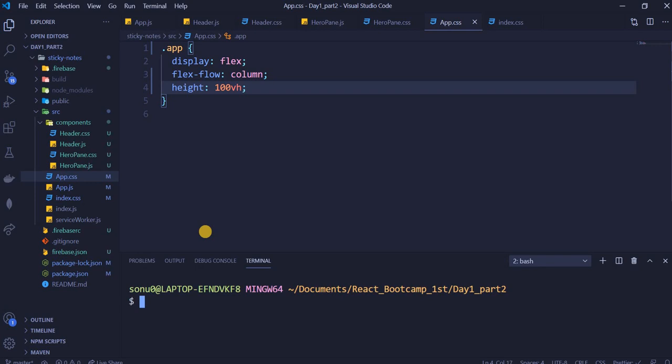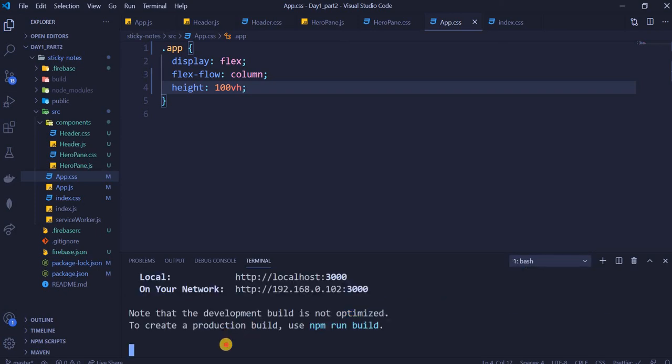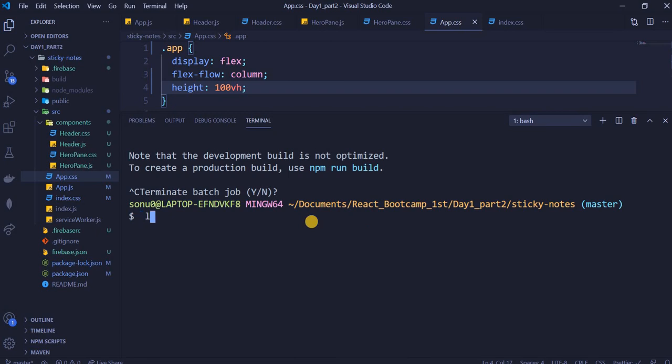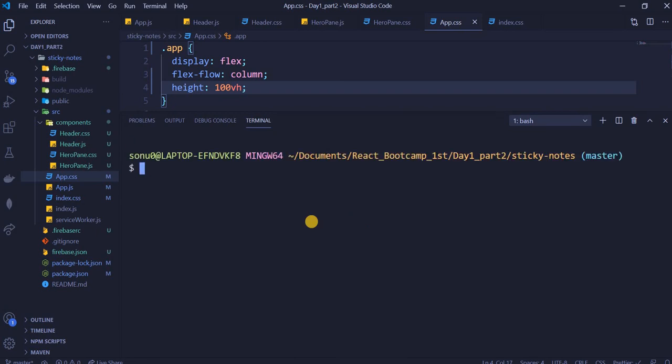I'll just take 2 minutes and not explain again what we did for deployment. I'll clear this. Everyone is ready with how to deploy, right? So now let's write npm run build.